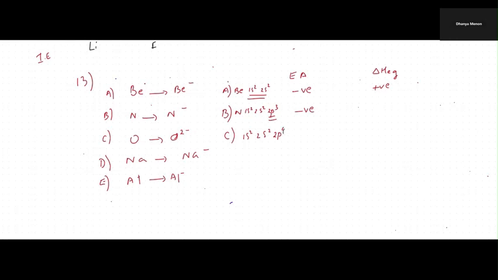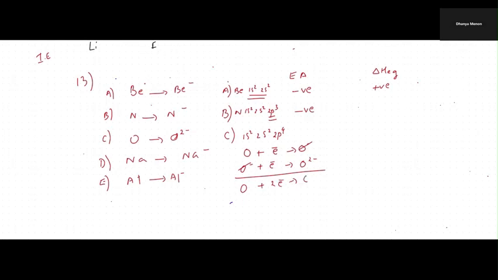Now in this case, oxygen will accept one electron and become oxygen minus, right? Now, oxygen minus will accept one more electron to give oxygen 2 minus, the oxide ion. It's a polyvalent ion. Oxygen plus 2 electrons giving you O2 minus.